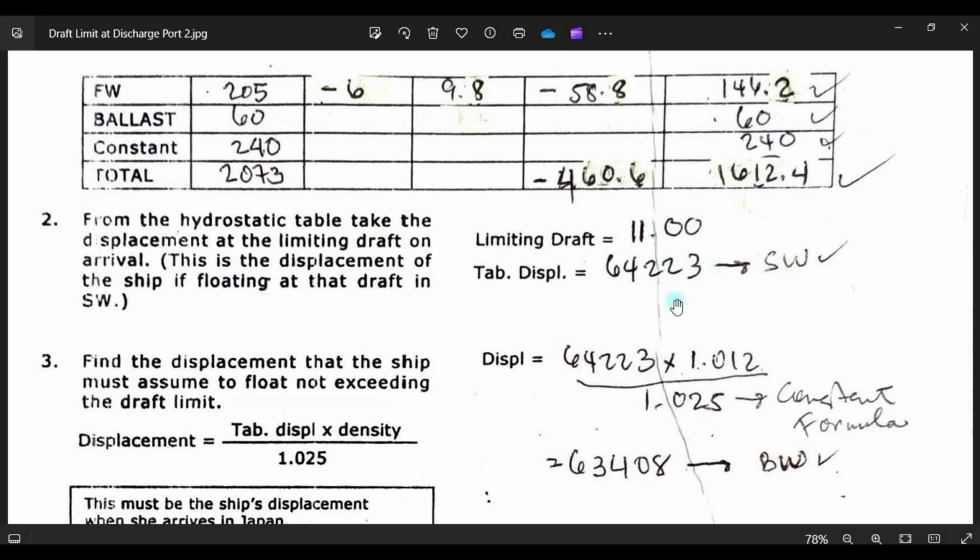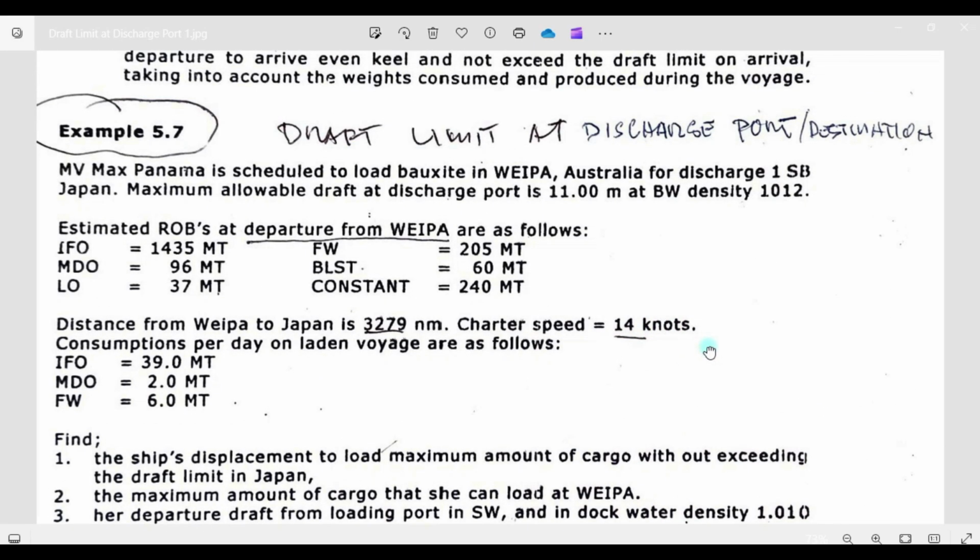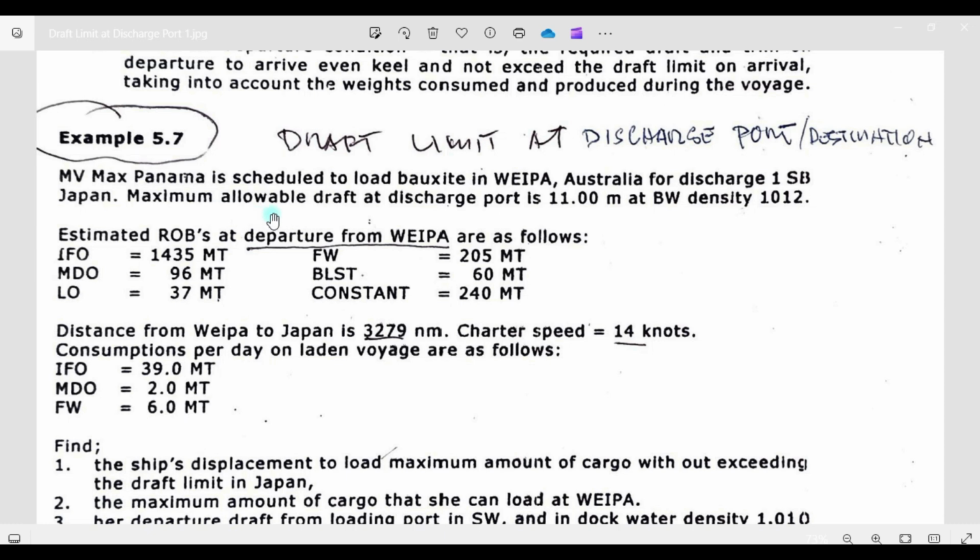What will be his displacement if we apply the brackish water of 1.012? It says here the maximum allowable draft density is 1.012. Okay, that will be your discharge port, this will be in Japan, if the displacement is at 1.012.